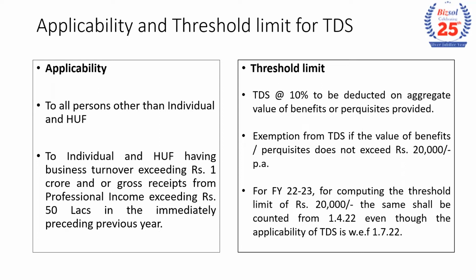Now, what is the rate and the value? Since it has been introduced in the middle of the year, how is the threshold to be computed? The TDS rate is 10%, and if the value of benefits exceeds 20,000, then TDS has to be deducted. For this financial year, even though it has been implemented from 1st July, we have to consider the limit as 20,000 for the entire financial year. If the benefit was provided prior to 1/7/22, no TDS is to be deducted. However, benefits before that date count toward the limit when computing TDS if the limit has already been exceeded.